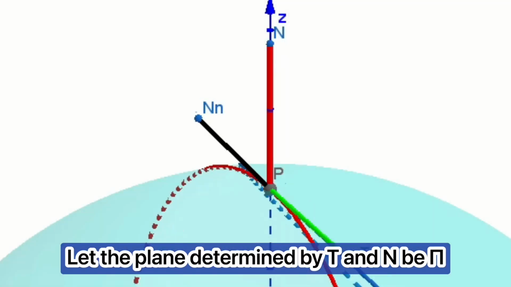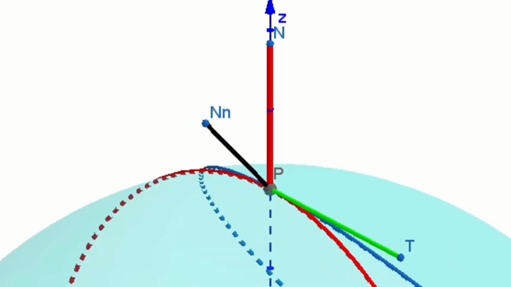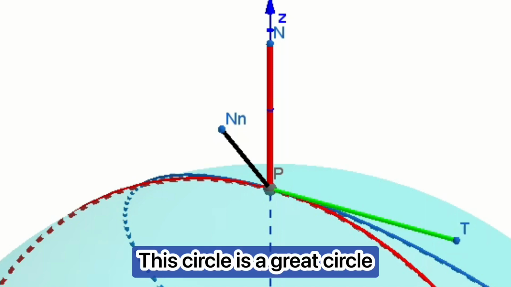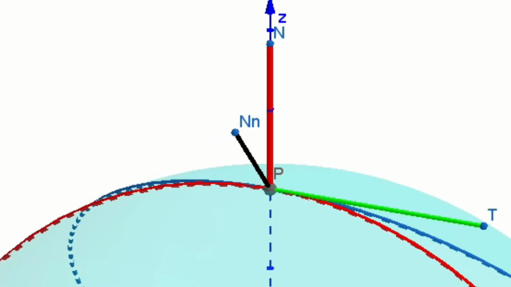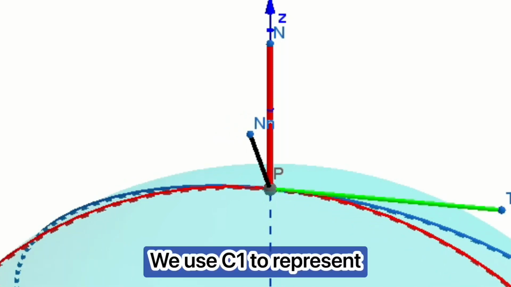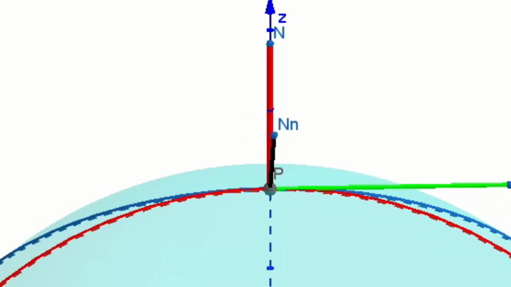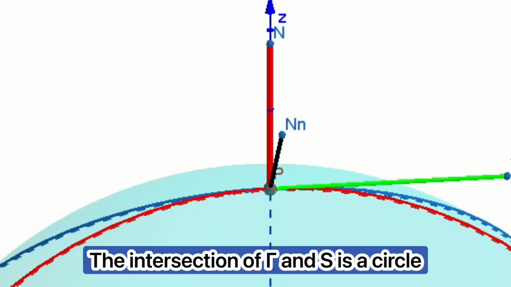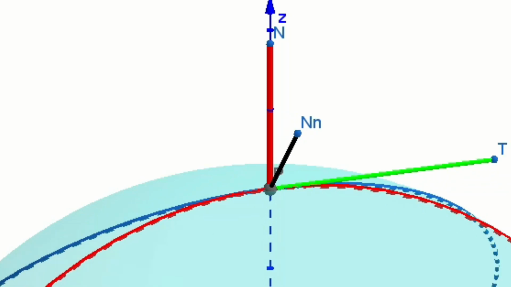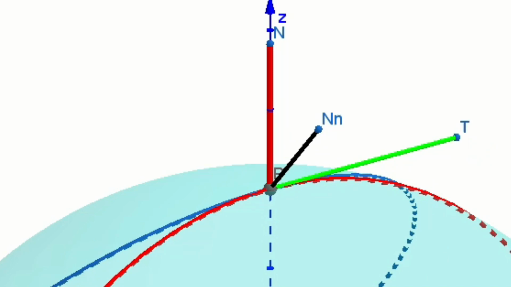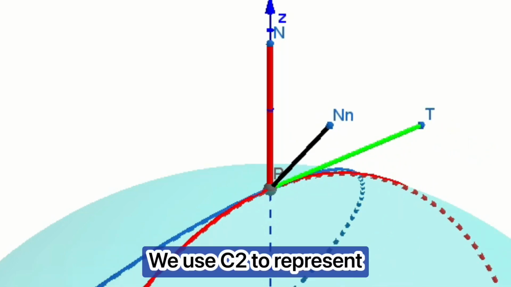Let the plane determined by T and N be pi. The intersection of pi and S is a circle. This circle is a great circle. We use C1 to represent it. Let the plane determined by T and NN be gamma. The intersection of gamma and S is a circle. This circle is a small circle. We use C2 to represent it.